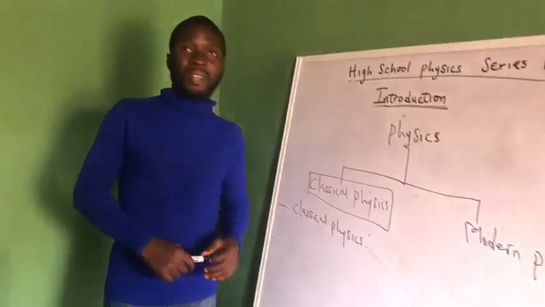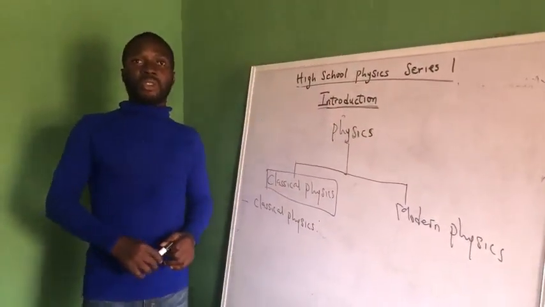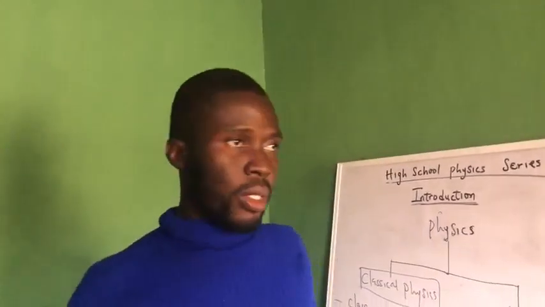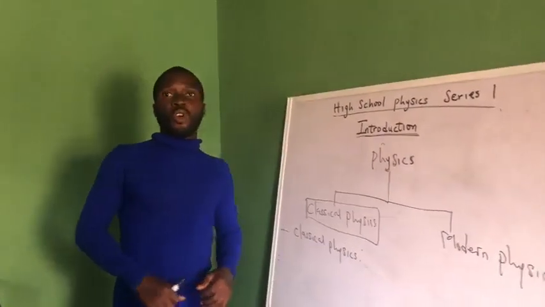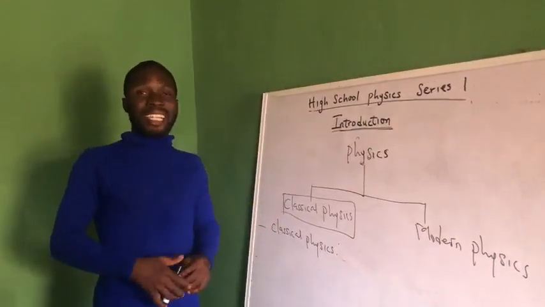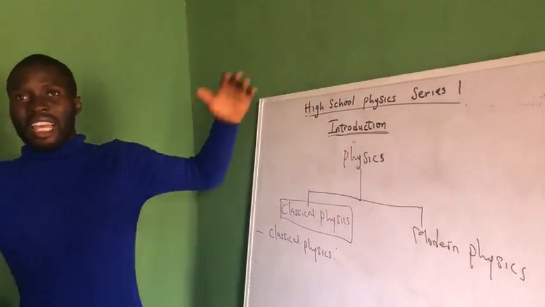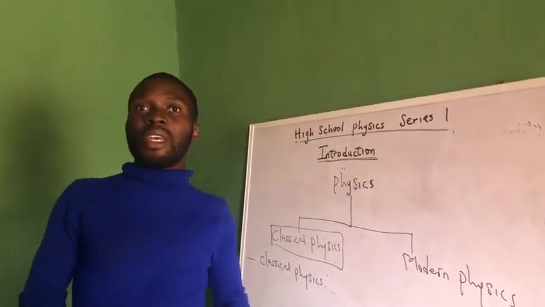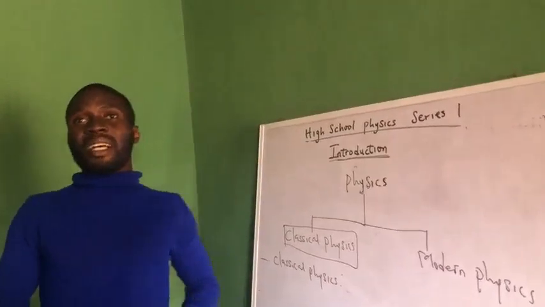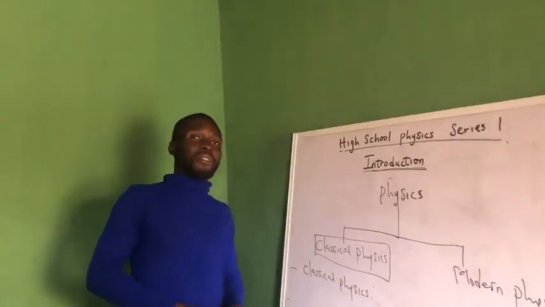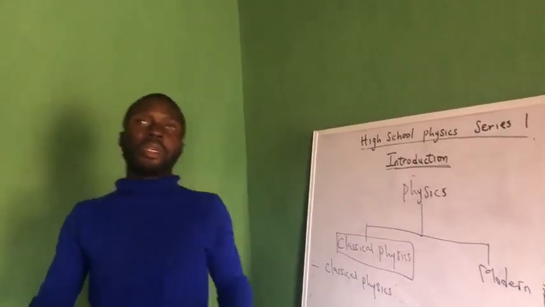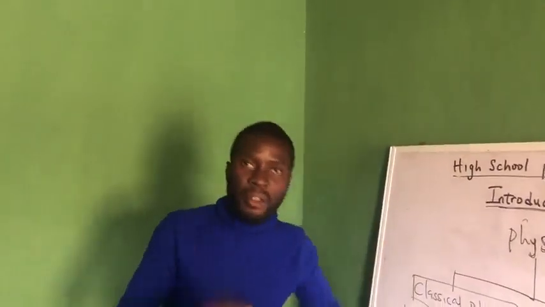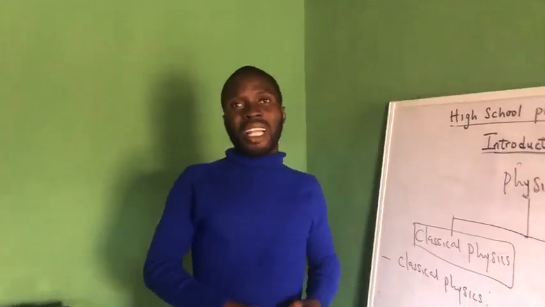So now when we talk of classical physics, what do we mean? Classical physics has to do with the study of natural phenomenon at the macro scale. The physics of the large objects, that is classical physics. Any object that we study at the macro scale, we will use the laws of classical physics for such objects. Now, when we say macro scale, what do we mean? We are talking of galaxies, the motion of the galaxies, the motion of the planets, everything that is visible. We use classical physics to study them.